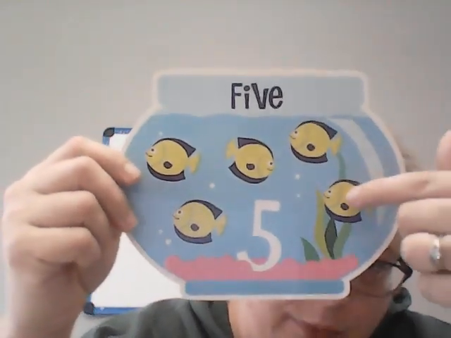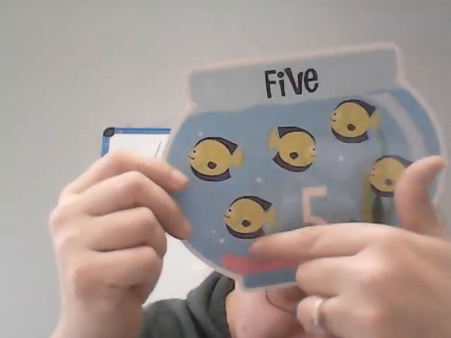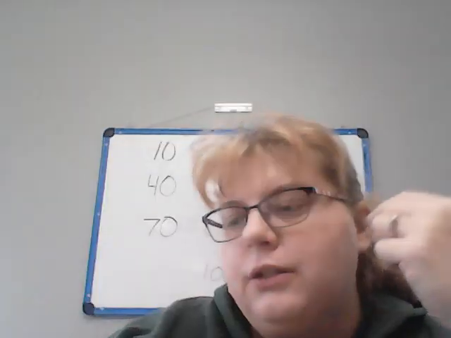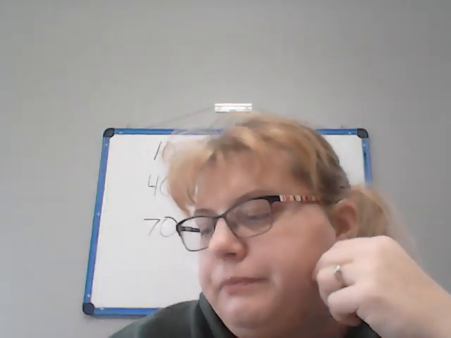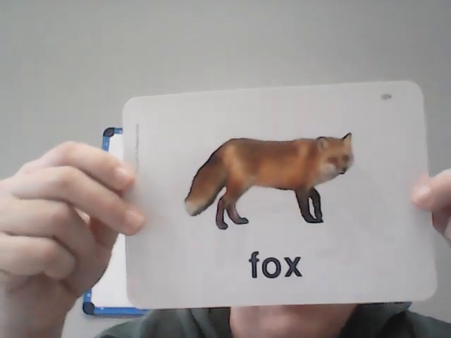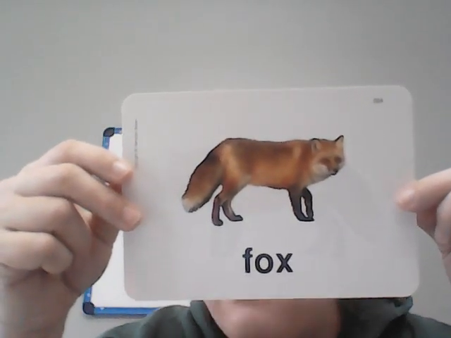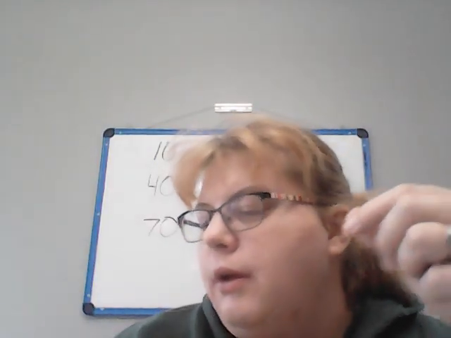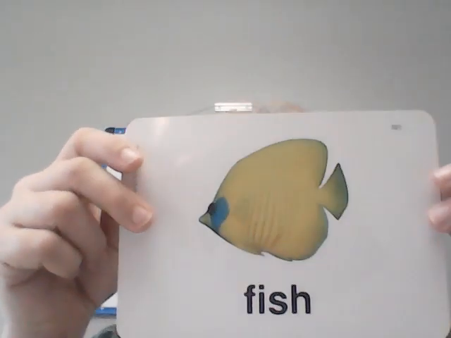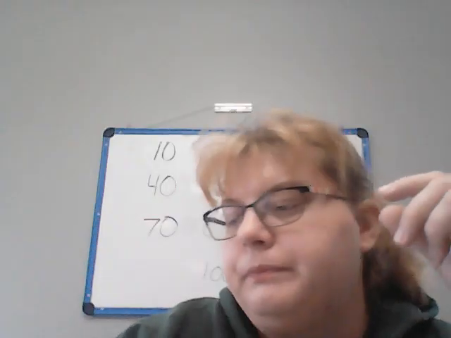5, the number 5. 1, 2, 3, 4, 5. The number 5, F-I-V-E, starts with F. Fox. Fox is another animal that has fur. Fish. Fish is an animal that has scales.